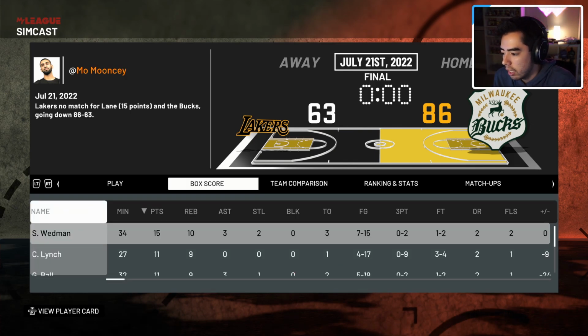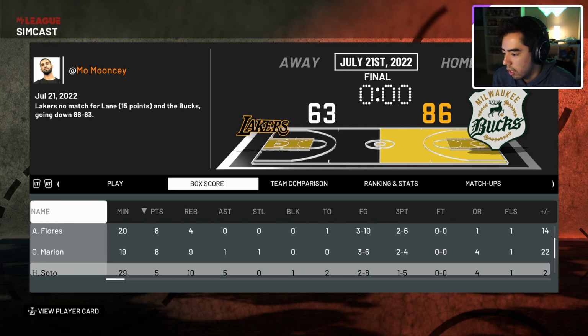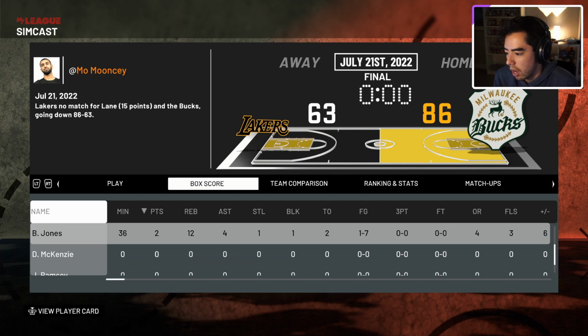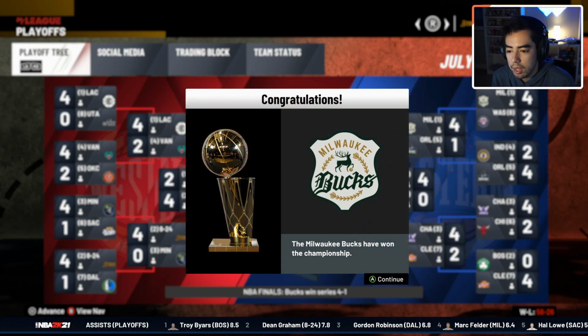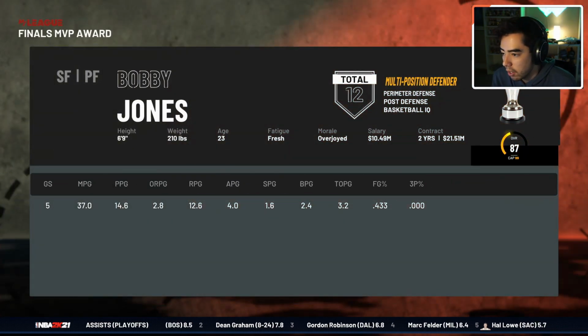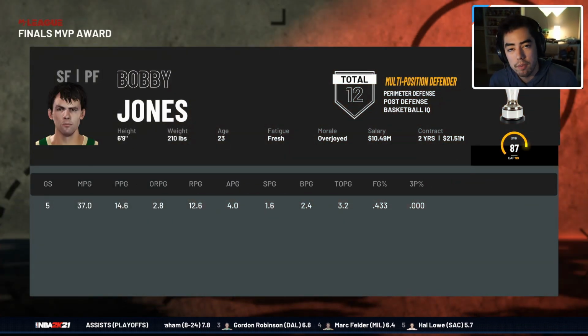Scott Wedman with 15 and 10 in the clinching game. Let's see. Wow. Okay, Bobby Jones did not have a good game in game 5, so that will do it. The Milwaukee Bucks win the first ever finals, and Bobby Jones is your finals MVP.